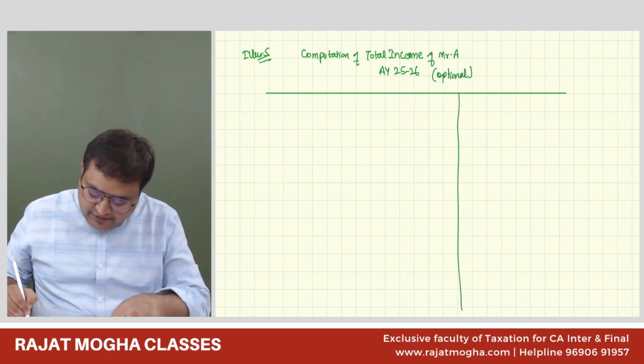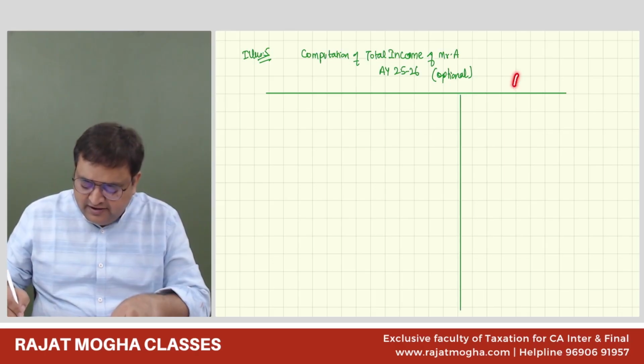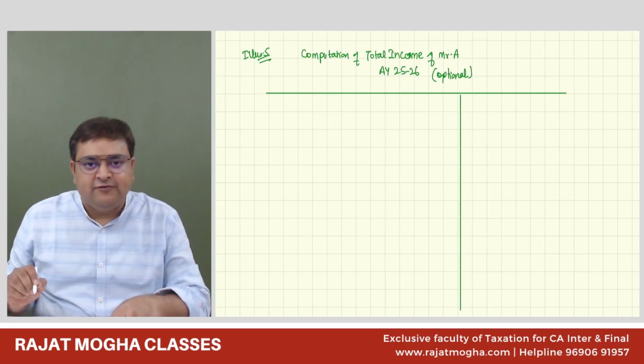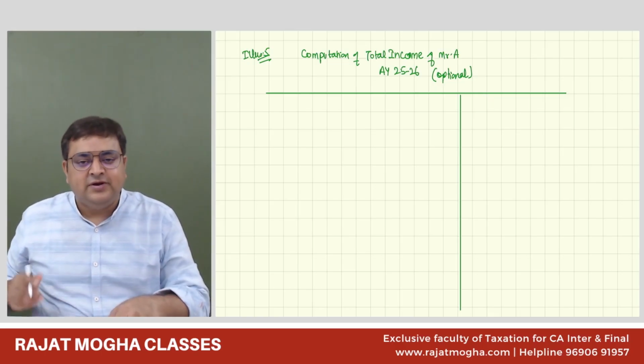I'll be telling you about the default regime also, because it is also asked in the question. So after that, you can leave some space. We can write for the default regime also here itself. So as of now, we are following the optional regime. So what are the types of income which this assessee is earning? So he is earning salary income.